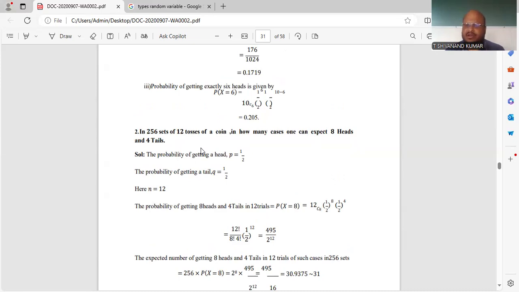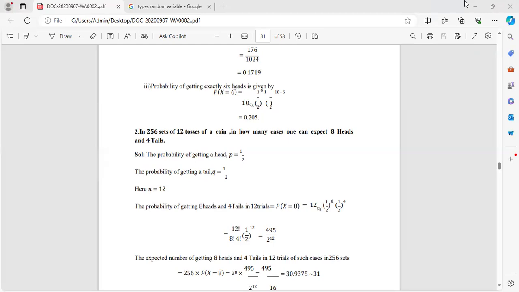Whenever they give a coin, you always have to take P is equal to Q, P is equal to 1 by 2 and Q is equal to 1 by 2. So you will get P and Q both the same. P is equal to 1 by 2 and Q is equal to 1 by 2.